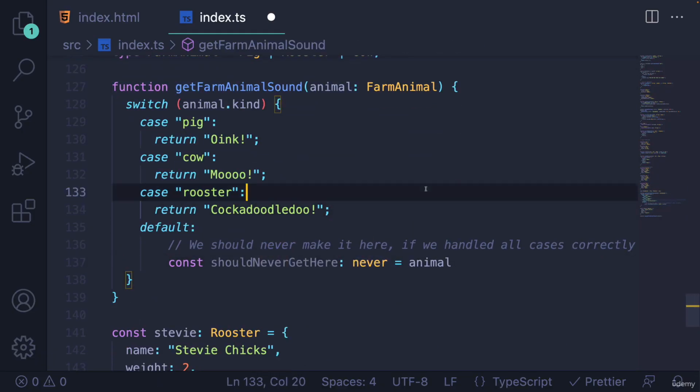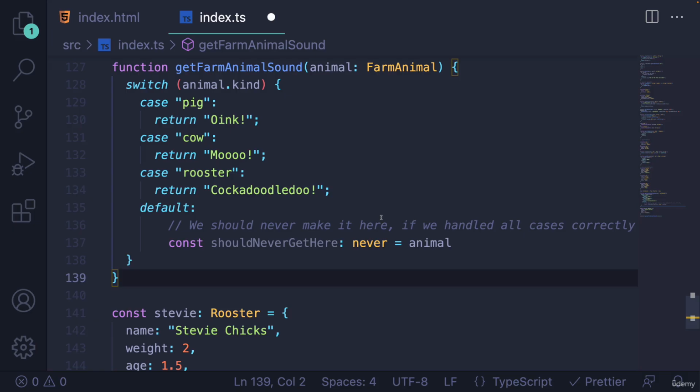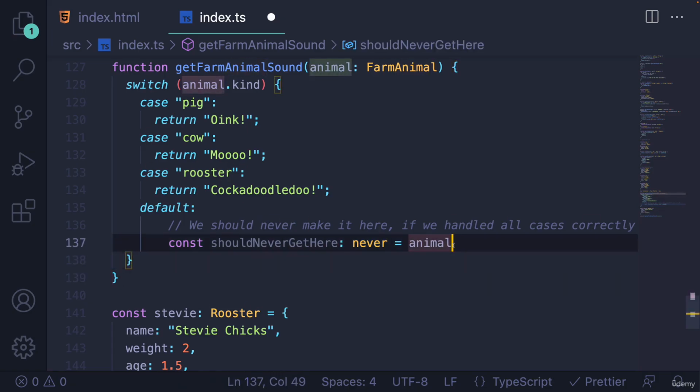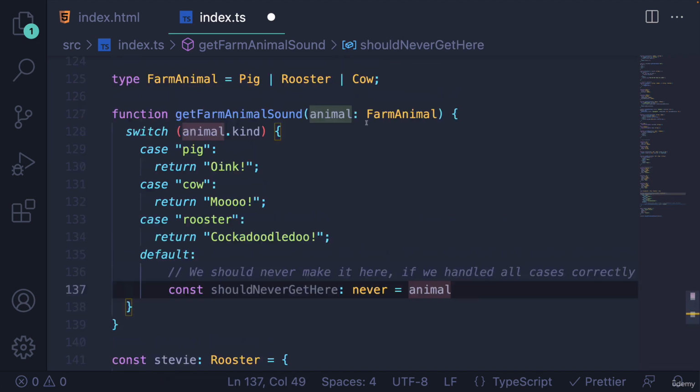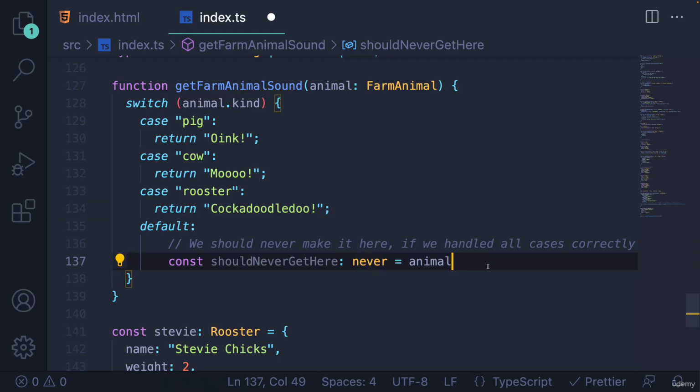It may not have made a lot of sense then, but basically the never type is assignable to every type, but no other type is assignable to never. So if we ever make it here, we're going to get an error because we cannot have animal, whatever animal is, assigned to type never.